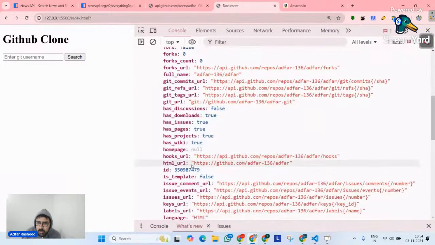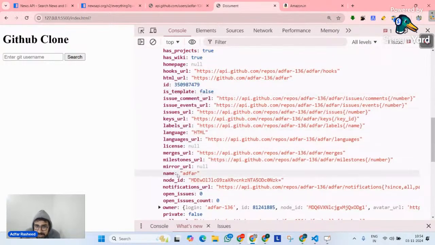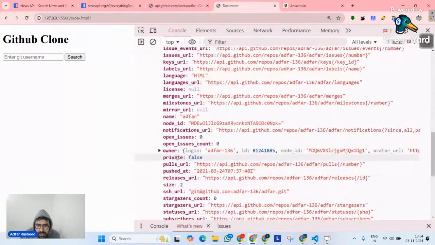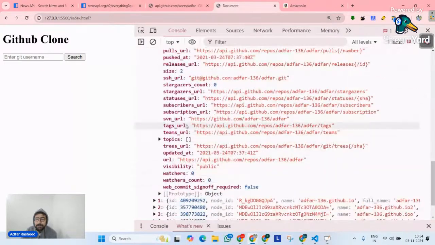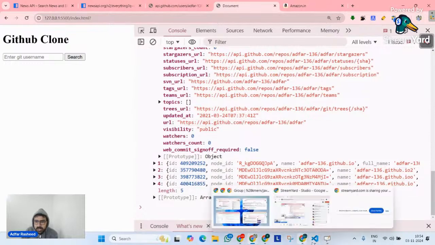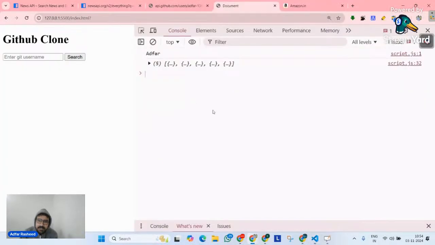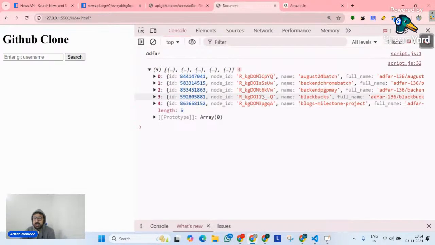We have HTML URL on which if you click, it will take you to the GitHub URL that we have. We have ID of this, we have name of this, we have node ID. We have XYZ things over here, right? Now we can display them. Similarly for second, third, fourth, fifth. If I put the second argument, second page number, it's going to give me those second 5 repositories here. Of course, that's what it gives me.